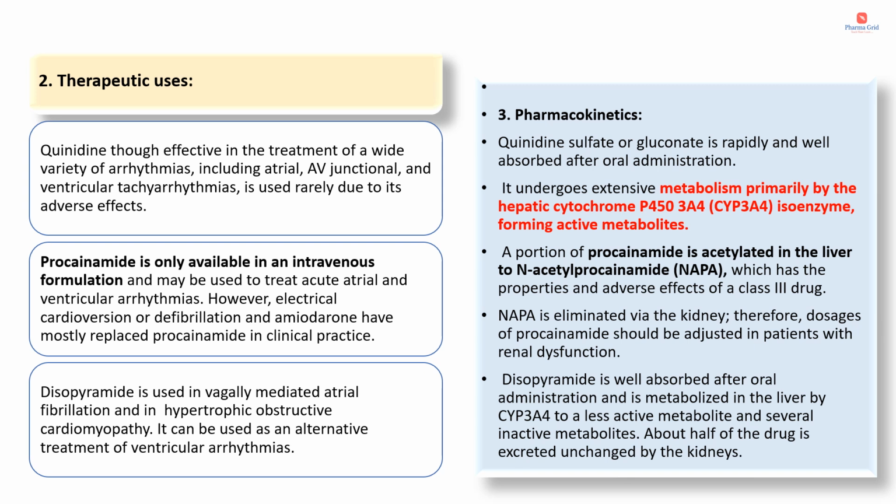This N-acetyl procainamide is eliminated via the kidney. Therefore, dosages of procainamide should be adjusted in patients with renal dysfunction. Disopyramide is well absorbed after oral administration and is metabolized in the liver by CYP3A4 to a less active metabolite and several inactive metabolites. About half of the drug is excreted unchanged by the kidneys.